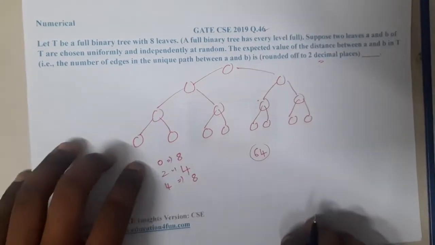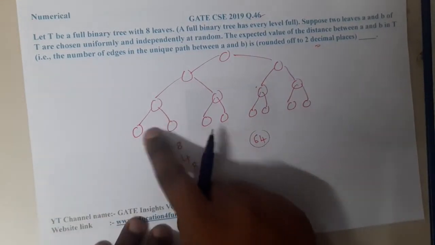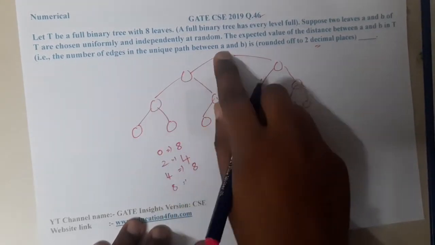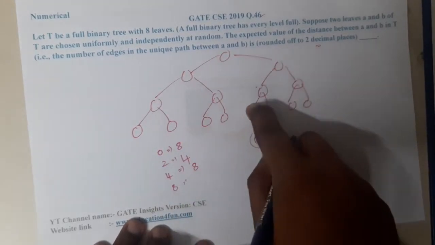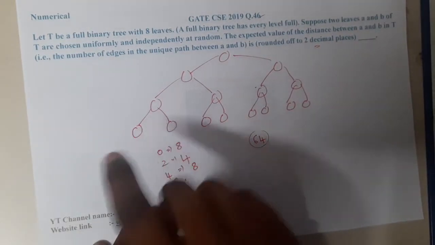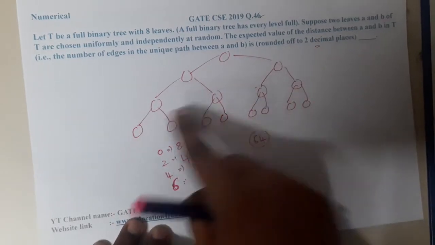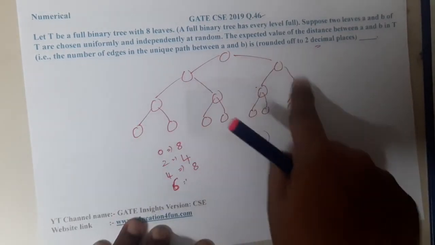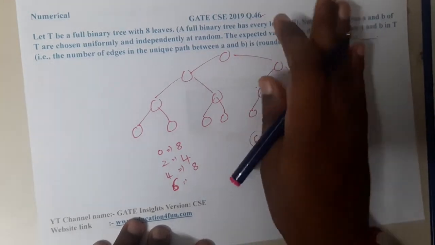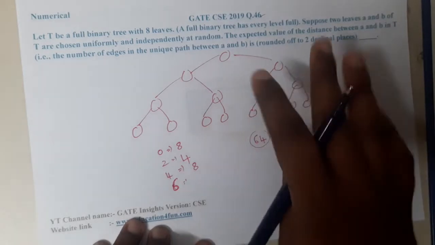Similarly, how many options are there with respect to distance? What is the next distance? 4 is done. It might be 8. Let us cross check: 1, 2, 3, 4, 5, 6. So the distance will be 6, not 8. So how many options are there? 1 will be in this way, 2, 3 and 4. Here we are having 4 options, and from this side to this side we will have 4 options. So in total we are having 8 options, I think.